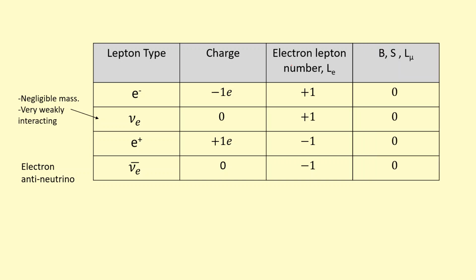All the other numbers, baryon number, strangeness, and this other lepton number, muon lepton number, which we'll come on to later, are all 0. It's not a baryon. It's not made out of quarks, so it's got no strangeness because it can't be made out of a strange quark, and it's not a muon, so it's got a muon number of 0.